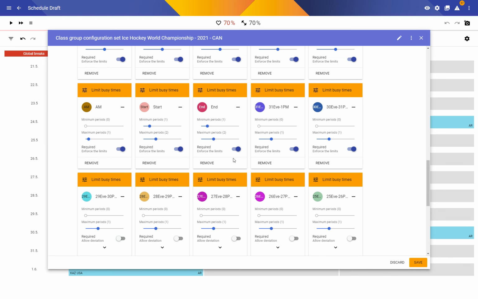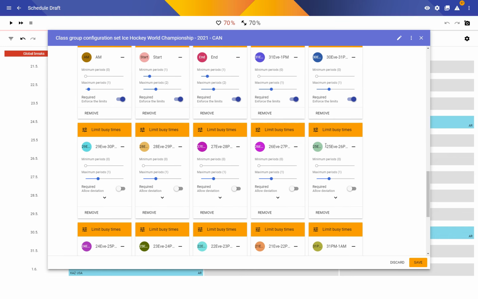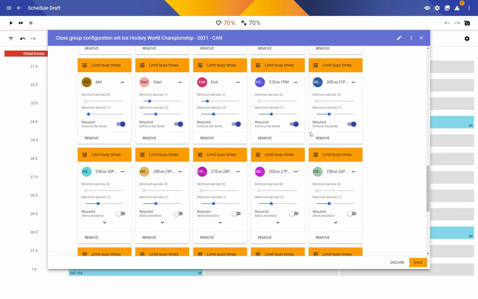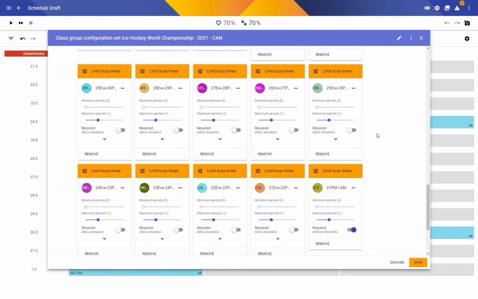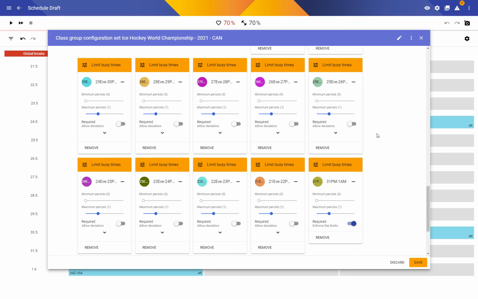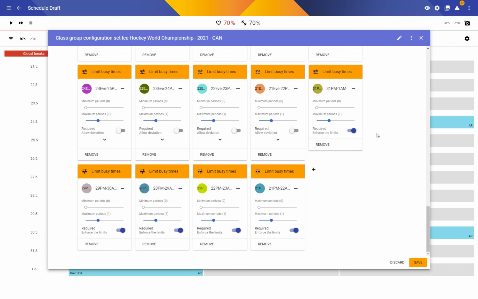We could actually tweak this further to say that some teams have to follow this strict schedule and some teams don't, but that would be giving some of the teams advantage. So let's just stay fair and use the same configuration for all of them, which is probably not what happened in the actual championship.